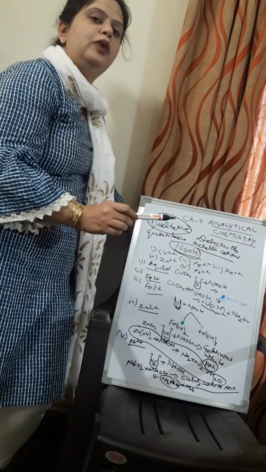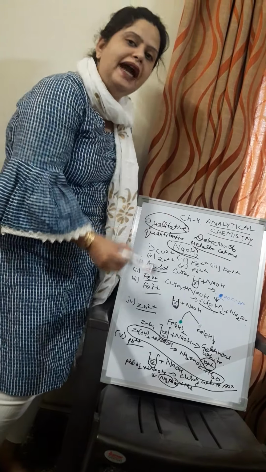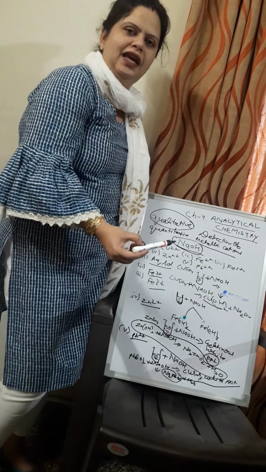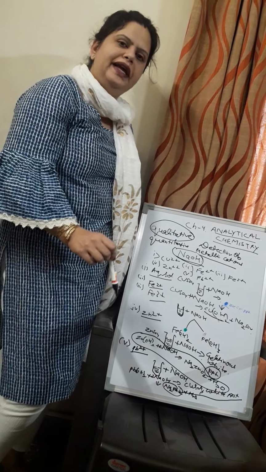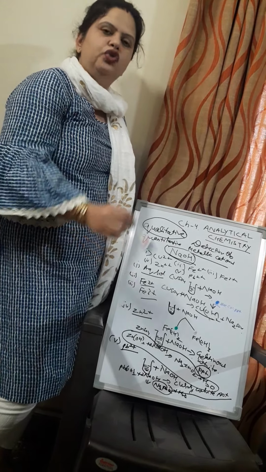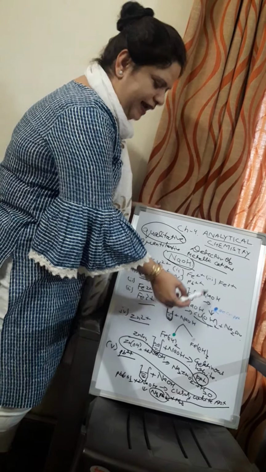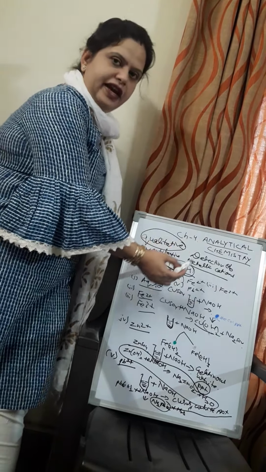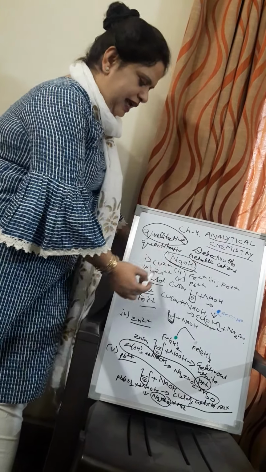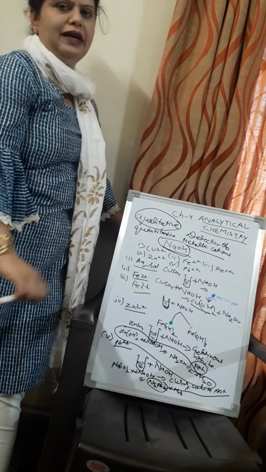But the word which you have to mention here is gelatinous white, just like gel. And in curd also it is white, but the kind of appearance you have to tell is curdy white. So with the help of this sodium hydroxide, we can find out the presence of copper cation, ferrous, ferric, zinc and lead in the unknown salt sample.